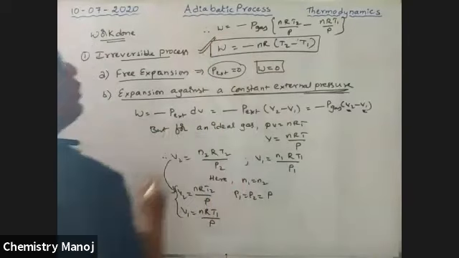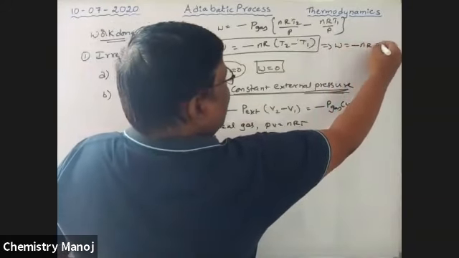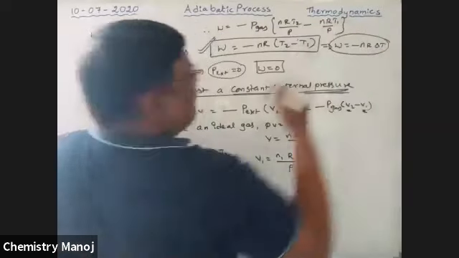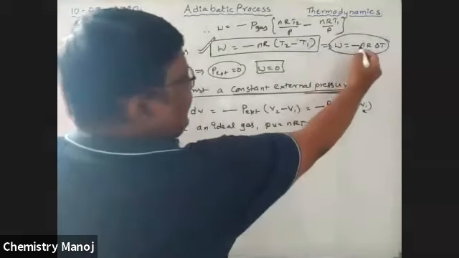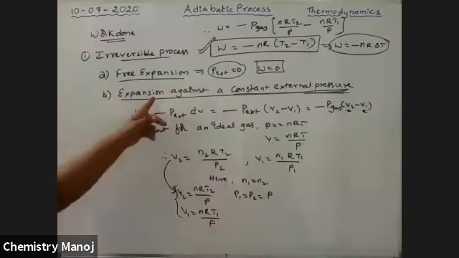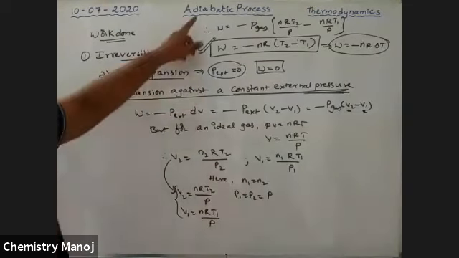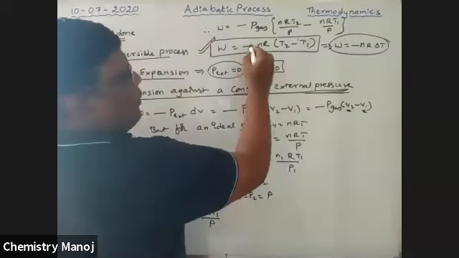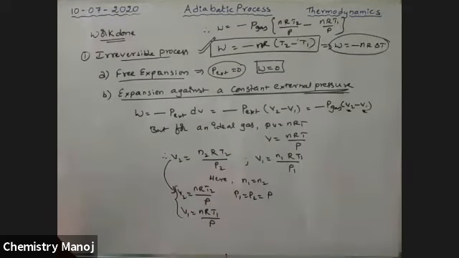So, a very, very important relation. That is nothing but W is equal to minus nR delta T. Very important relation, my dear boys, for n moles of gas. Work done for an irreversible adiabatic process: W is equal to minus nR(T2 minus T1). So T1 and T2 values are given to you. Using those T1 and T2 values, R is the universal gas constant, we know the value. So for a given number of moles, that is the work done for an irreversible process.